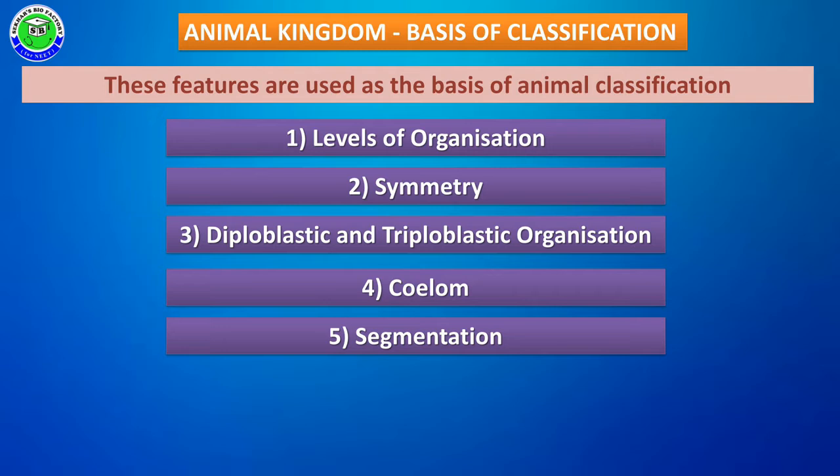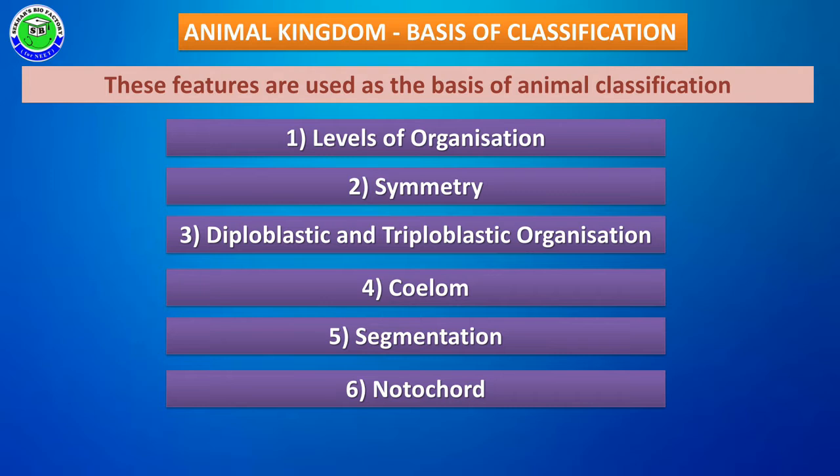The next feature is that some of the animals can show different types of segments in their body with a characteristic pattern, which helps to classify animals into different groups. Along with that, one of the most important characteristic features of animals is notochord. Due to presence or absence of notochord also, animals are classified into different groups. So these are the six main basic features used in animal classification.